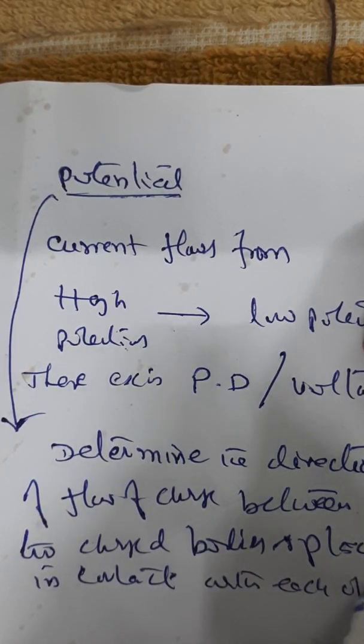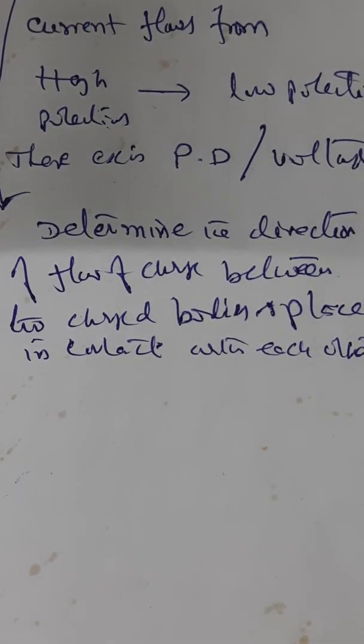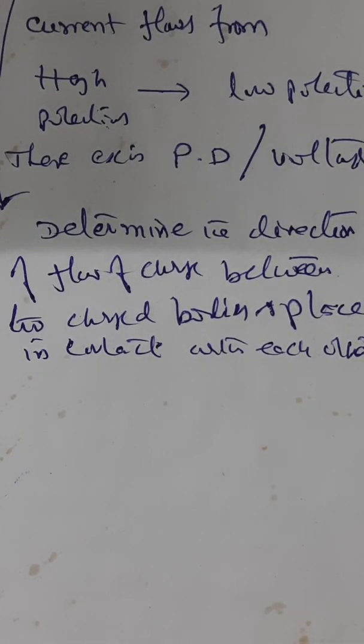This is important. So potential helps us to understand the flow of charge between two charged bodies which are in contact with each other.